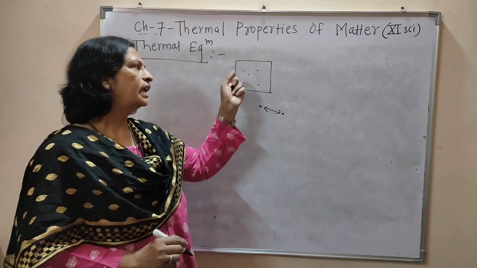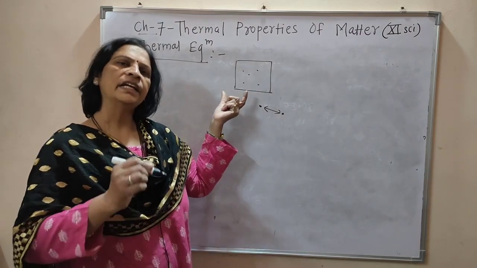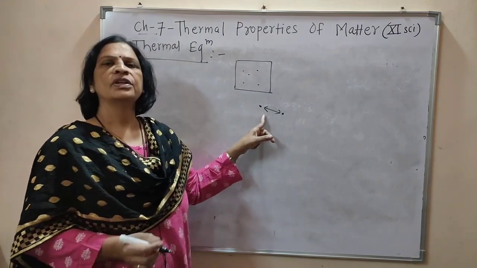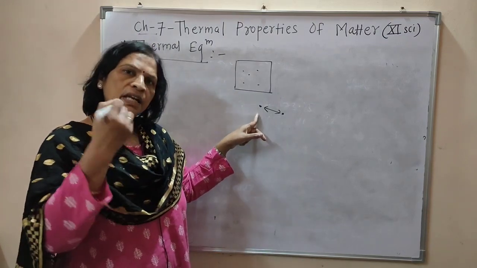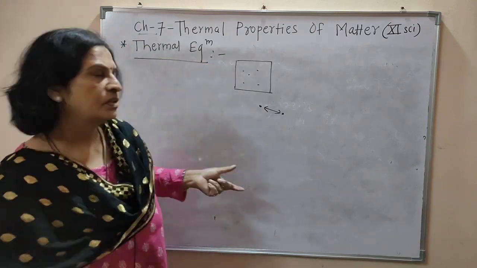Means when the temperature is increased, the dimension of that solid changes, and the increase in dimension due to increase in temperature is called thermal expansion.